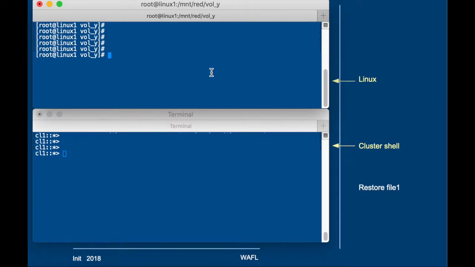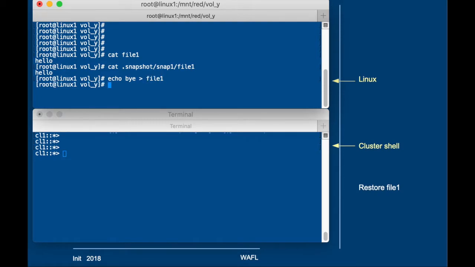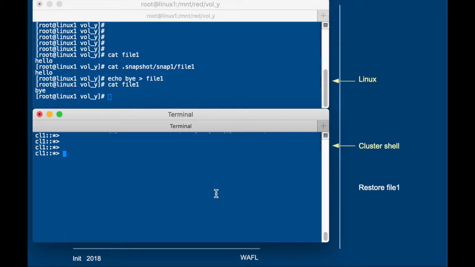Now to restore a single file, we have the same situation. So we look at the contents of file1, it says hello. Then when we look at the snapshot directory, we still see that snap1 is available and the file is in there. So now we're going to change the contents of the file to bye. So we echo bye to file1. And so the snapshot still holds hello and the active file system says bye.